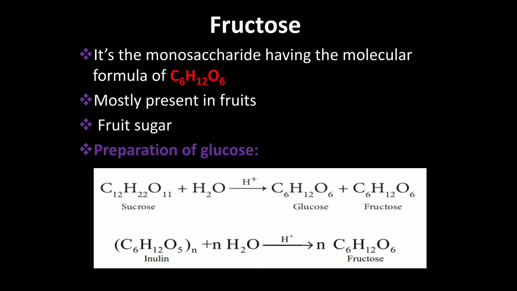Commercially, fructose is prepared by hydrolysis of inulin. Inulin is a polysaccharide having the molecular formula (C6H10O5)n, which on hydrolysis gives n molecules of fructose.